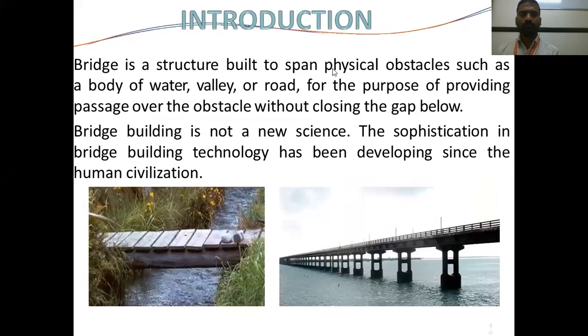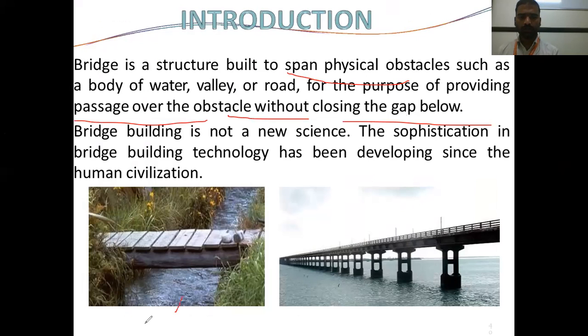A bridge is a structure built to span a physical obstacle such as a body of water, valley, or a road, for the purpose of providing passage over the obstacle without closing the gap.